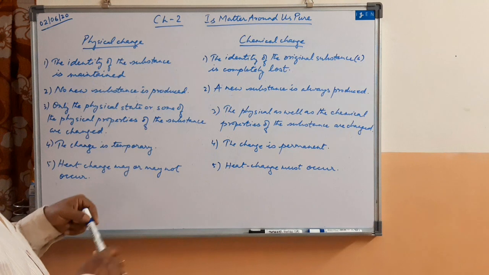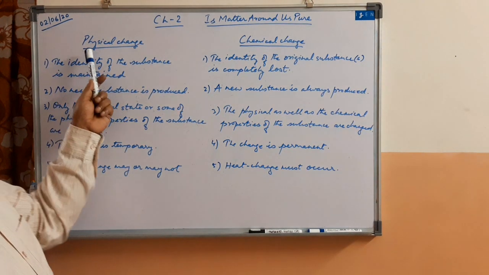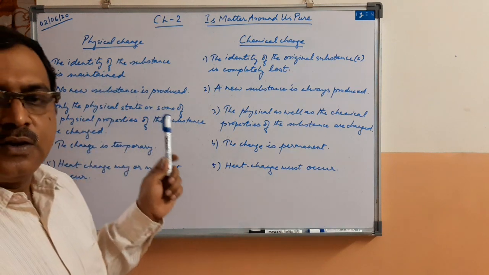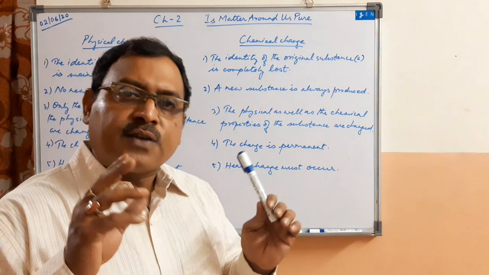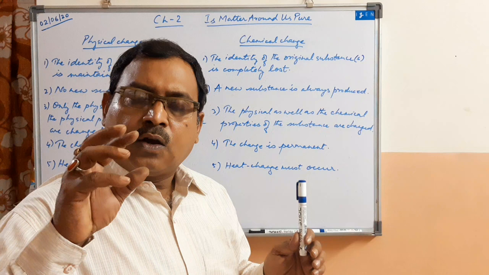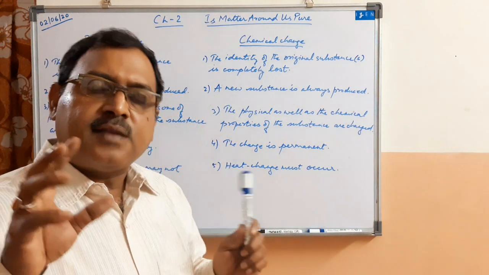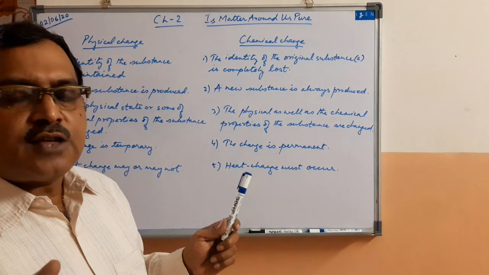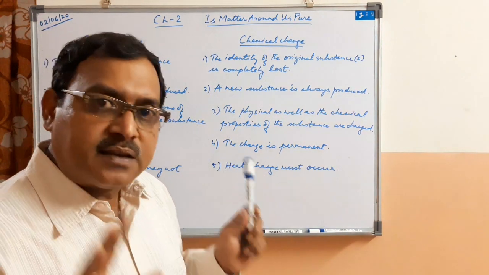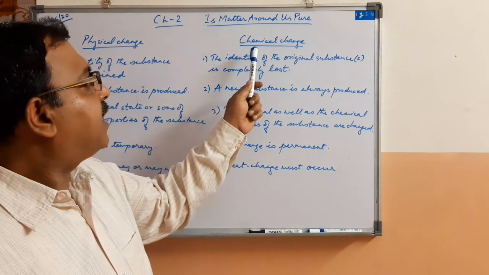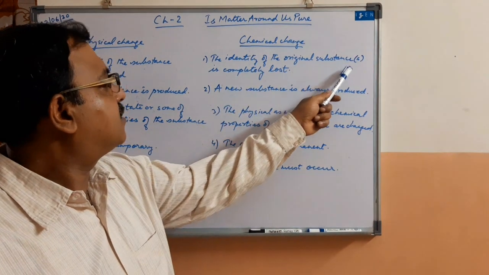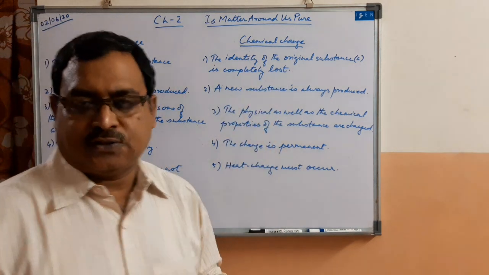So let us go through the differences between physical change and chemical change. Firstly, the identity. In case of physical change, the identity of the substance is maintained. That means whatever is the substance, its constituent remains as it is. Hence, the identity does not change. On the other hand, in chemical change, the identity of the original substance or substances is completely lost.